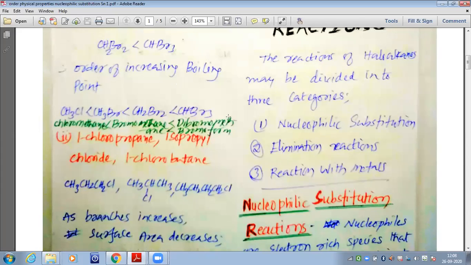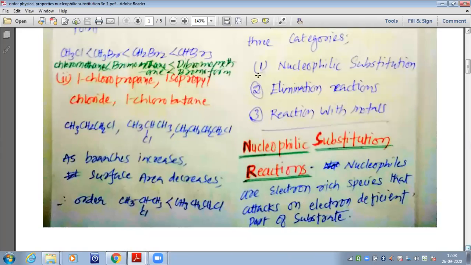Or in words, we can say that the lowest boiling point is with chloromethane, the boiling point of bromomethane is more than chloromethane, the boiling point of dibromomethane is more than the boiling point of bromomethane, and bromoform has got the highest boiling point among all these four compounds.